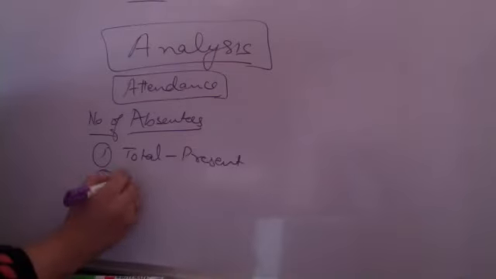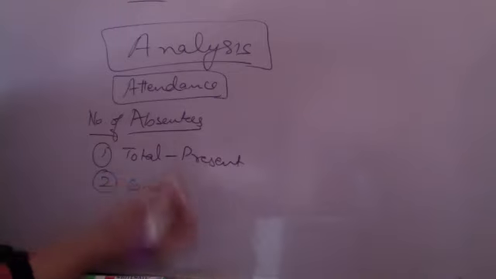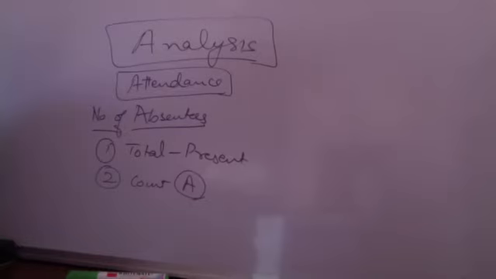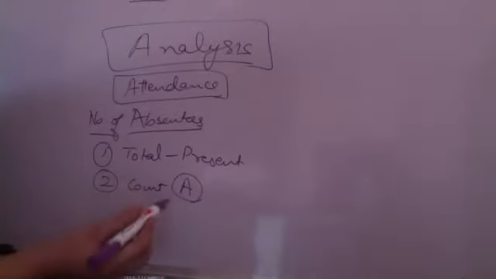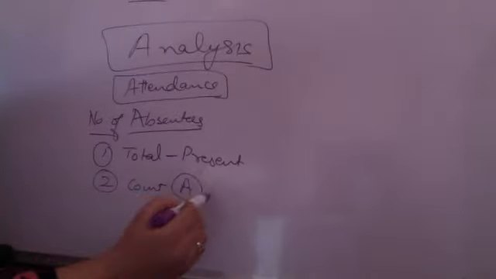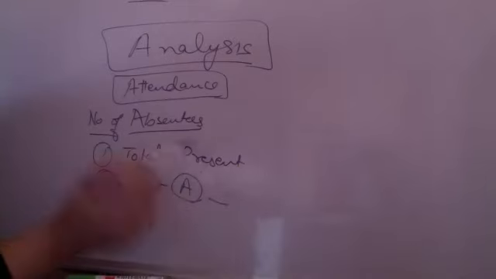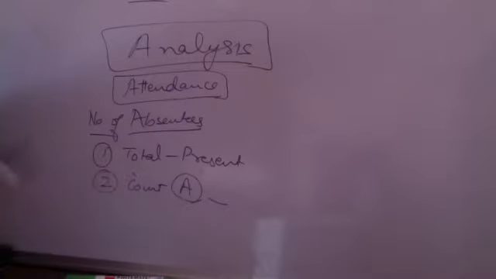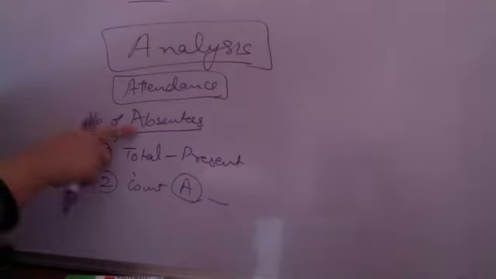Second way is you count the A's. When I'm taking the attendance, I'm also putting an absent, so I just count the number of absentees. Which will be the quicker? Counting A. If the majority of the class is present, then this will be quicker. If the majority of the class is absent, then total minus present will be quicker. So depending upon the data, one of the two methods will be quicker. There are two separate algorithms for finding the same answer.